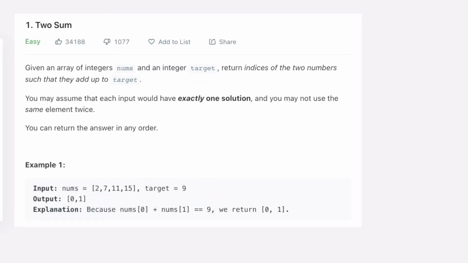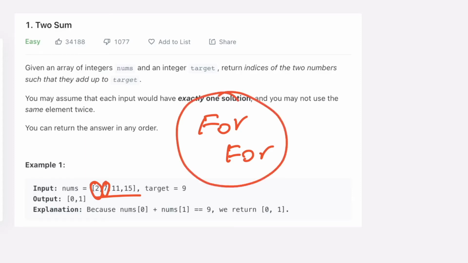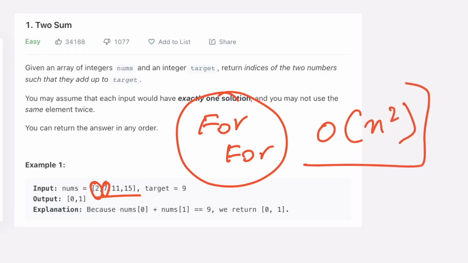Okay, the brute force approach that you are going to think about is to iterate through the whole array inside two loops and just see whether the first value added to the next value is going to be our target or not. But we know that when we use two for loops inside each other, we are going to have a time complexity of O(n²), which is not so good.